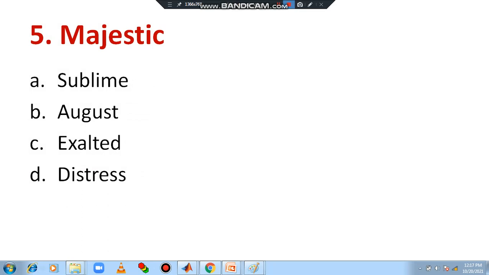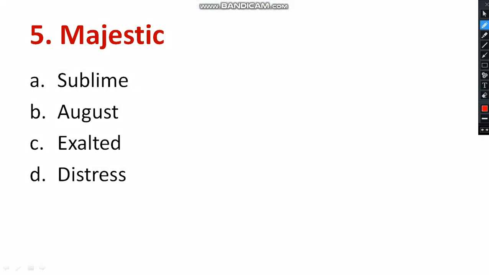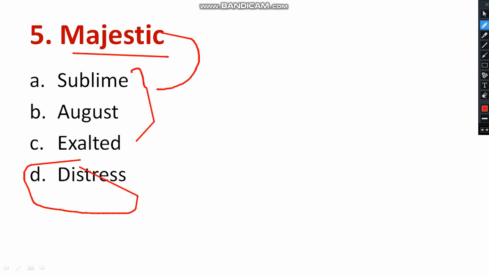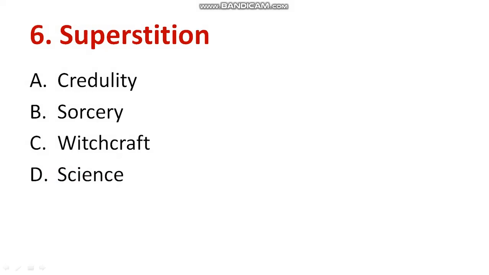Question number 5. You can see one important word, majestic. What is the opposite meaning of majestic? Sublime, august, exalted, distress. Sublime, august, exalted all are having positive meaning, similar to majestic. But distress has negative word meaning. So I am going to choose option D. Option D is the correct answer for this question.